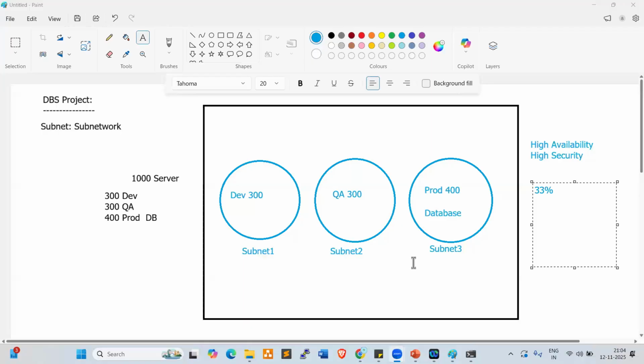Subnets we can create. Someone is asking, VPC we can create, subnets also we can create. Yes, we can create. I'll show you practically. Fine.